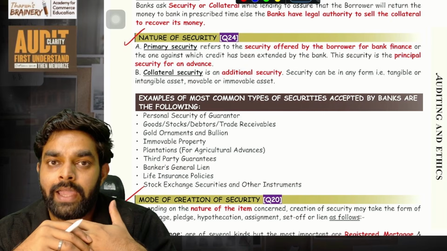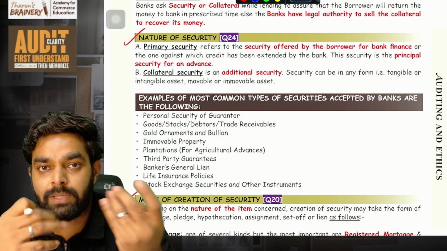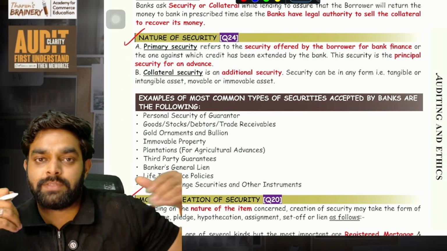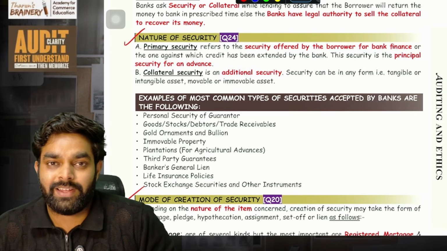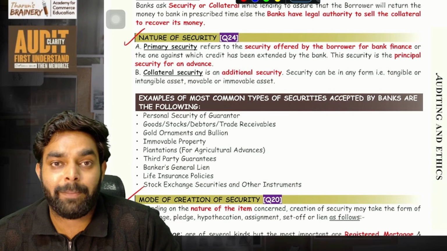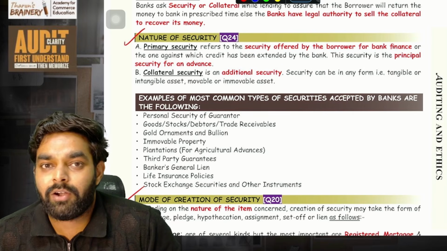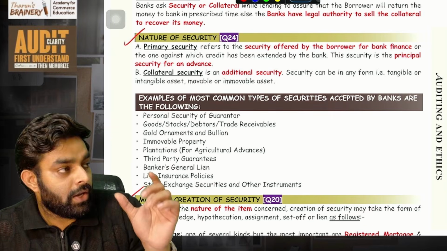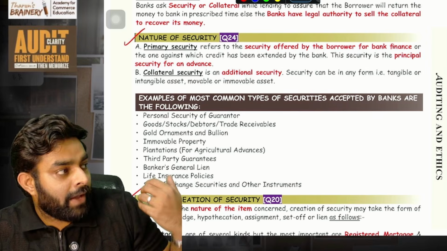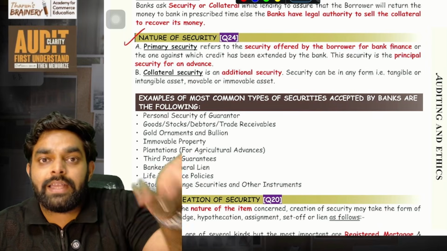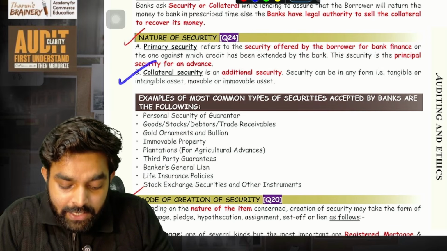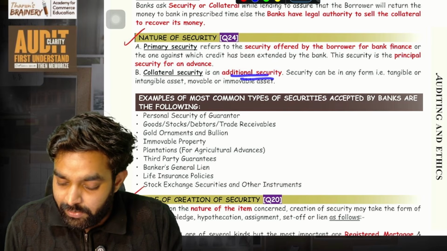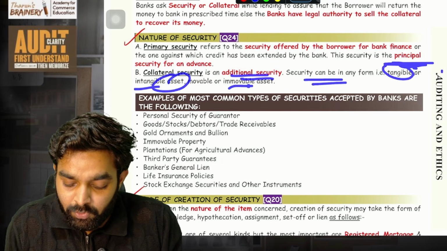Now after 2-3 months, I needed another 10 lakh loan. So I approached the bank. I told the bank, sir, my 70 lakh property is with you, you have given me only 50, can you give me an extra 10 lakhs against the same property? The bank will say, no sir, because we need a safety margin. We don't know what will happen to your house. We can give you maximum 5 lakhs. If you want 10 lakhs, give me some other security also. So I will go and give some gold or something to the bank, and I will take another 10 lakhs. That is the extra security you are giving for the same loan. That is called collateral security, additional security. Security can be in any form, tangible or intangible asset, movable or immovable asset.